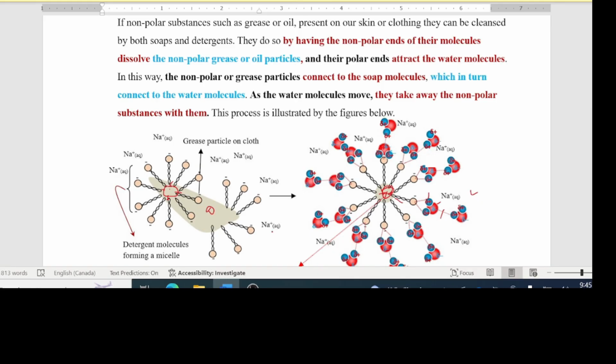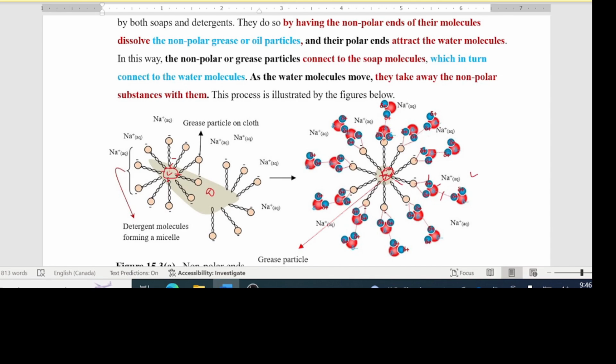What are you seeing? You're seeing how these molecules here with their non-polar ends got stuck into the grease particle here, okay? And because they attract the grease particle here, they actually will dissolve away a piece of that grease particle here, and you will end up with your diagram on the right there. See? The grease particle gets dissolved by the non-polar ends of these molecules here.